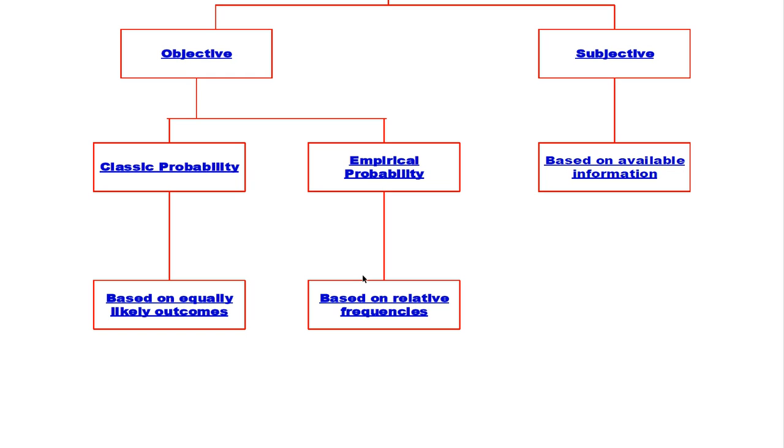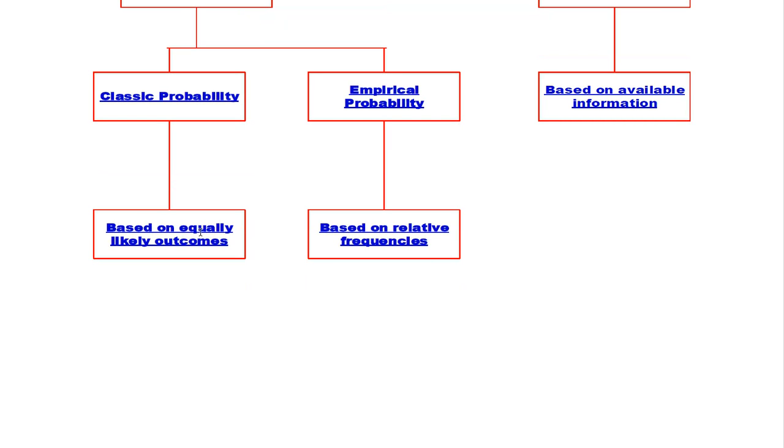In classical probability, it is based on equally likely outcomes. If we have outcomes and every individual outcome has equal chances of occurrence, that is classical probability. Empirical probability is based on relative frequencies.